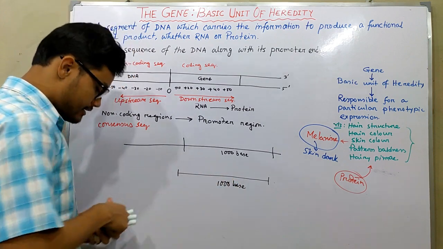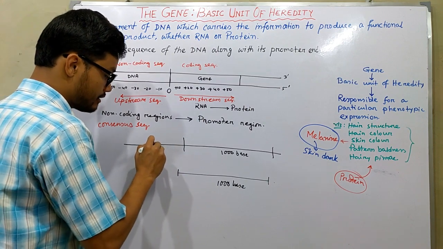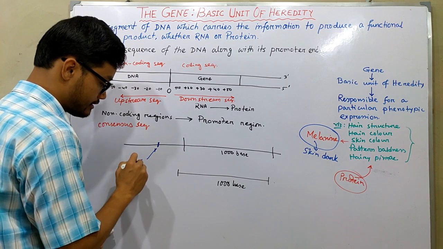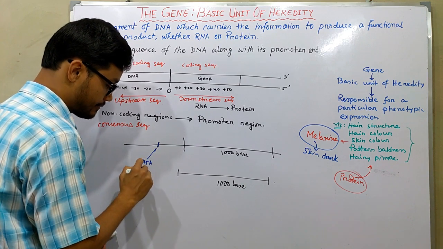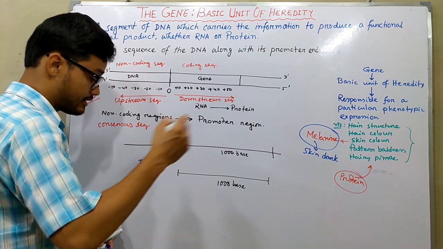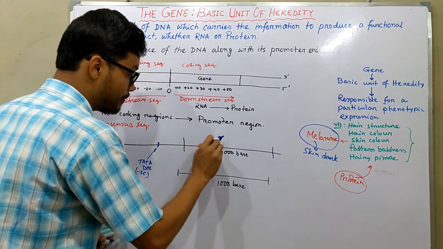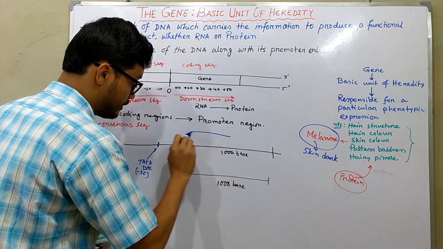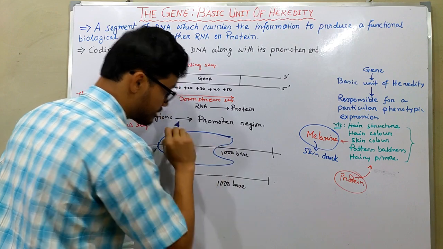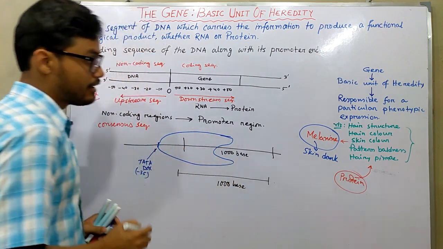So first thing first, when an RNA polymerase binds, it first finds the Tata box sequence. Okay, that is the -35 or -30 consensus sequence. And RNA polymerase binds with that particular segment, from -30 to +50.